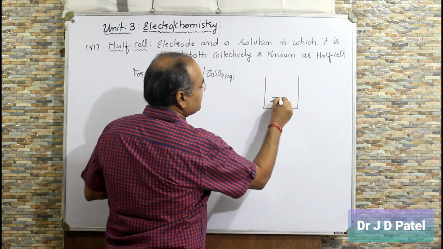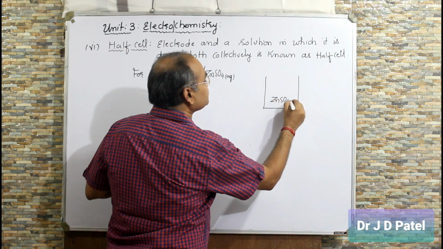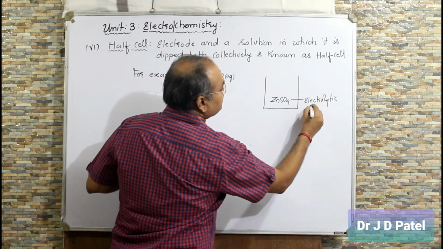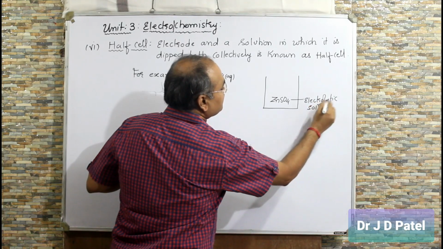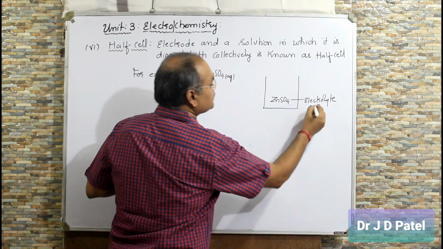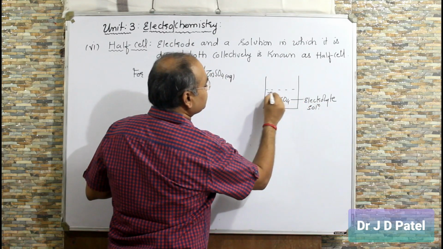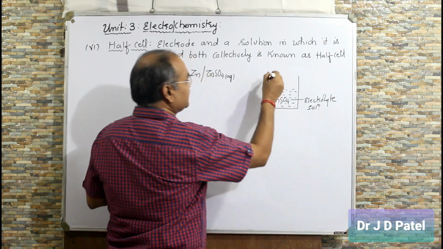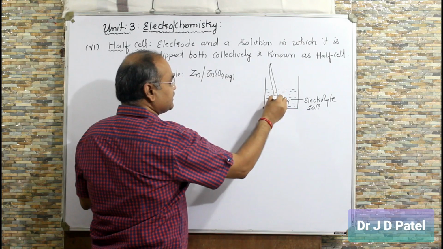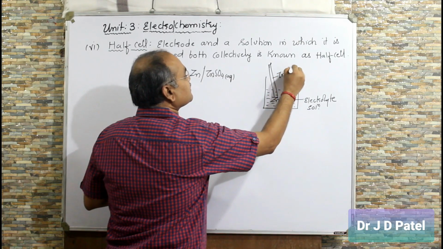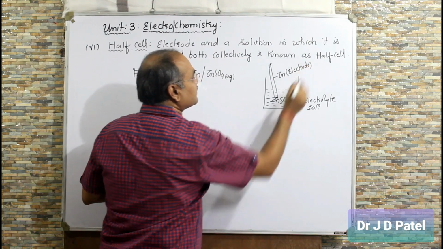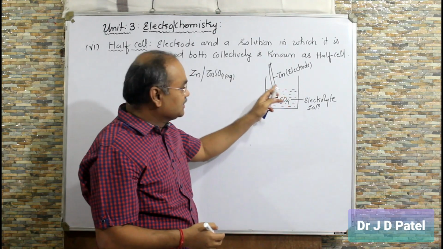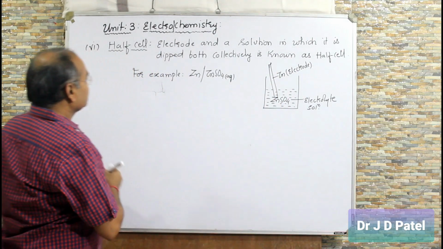In this ZnSO4, you can say electrolyte solution, right, is taken and zinc electrode is dipped in it. So when electrode is dipped in its electrolyte solution, then it is called half cell. Clear? Next.